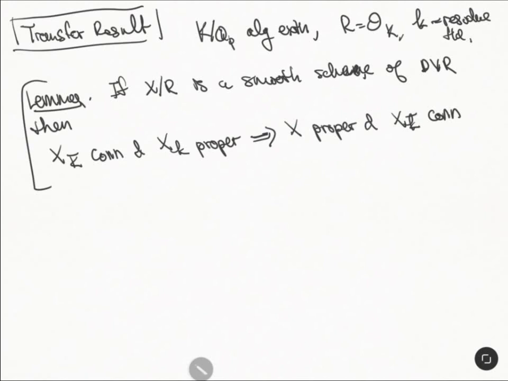Okay, so here's the proof. The proof involves two steps. First, let me just remind you that geometric connectedness ascends. What does this mean?